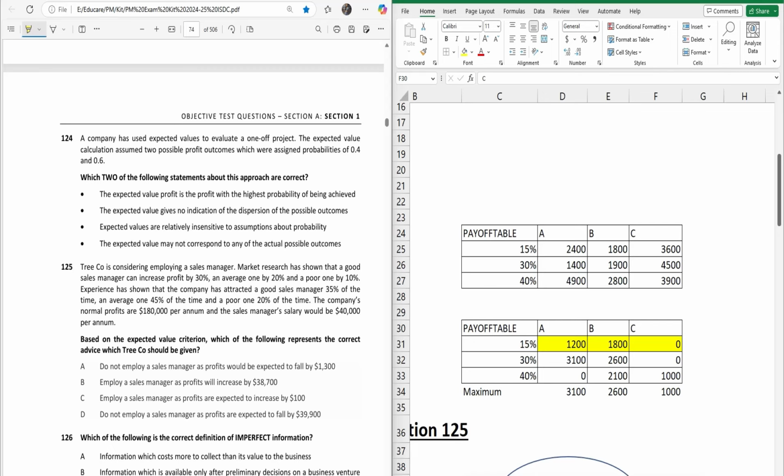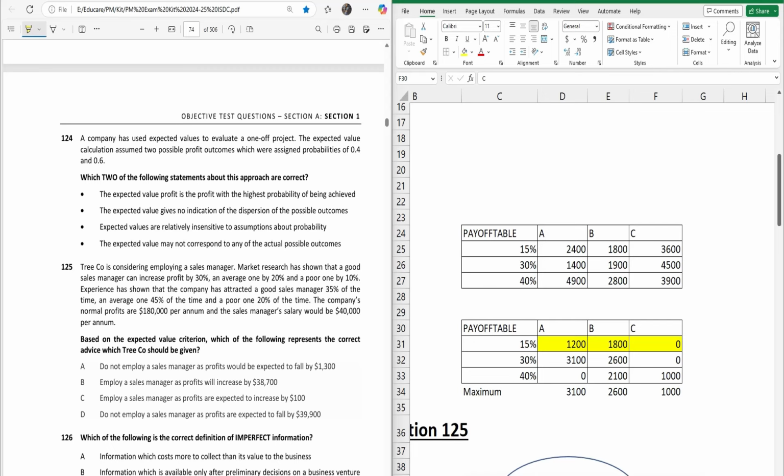Question number 124. A company has used expected value to evaluate one of the projects. The expected value calculation assumed two possible profit outcomes which were assigned probabilities of 0.4 and 0.6. Which two of the following statements about this approach are correct? The first one is saying expected value profit is the profit with the highest probability of being achieved. No, in expected value we take a weighted average, not the outcome with the highest probability, right? That's why it's incorrect.